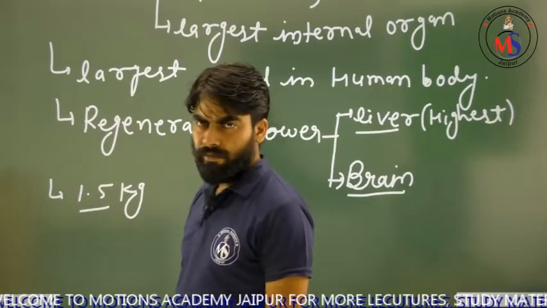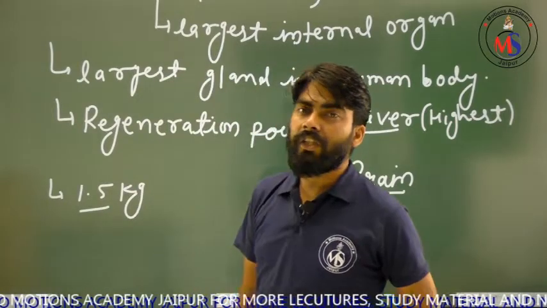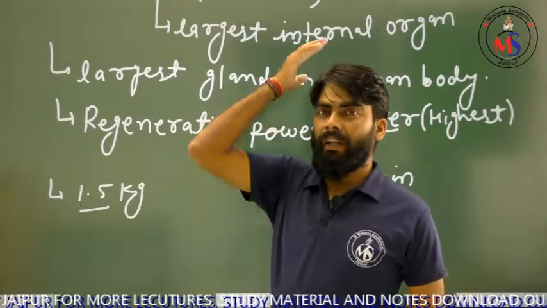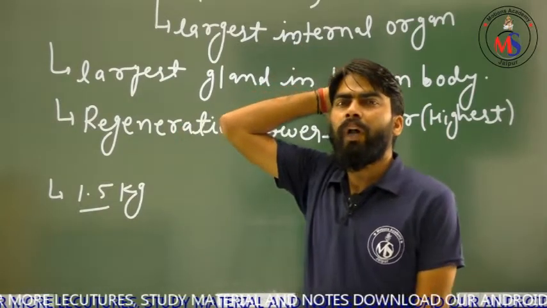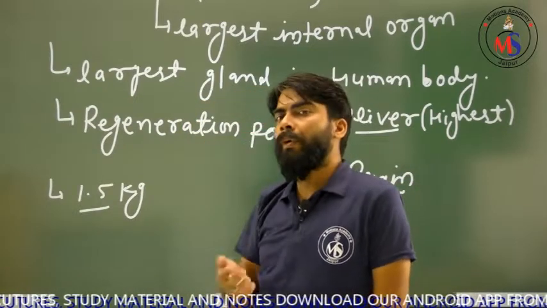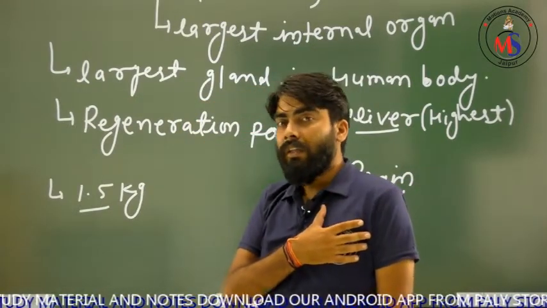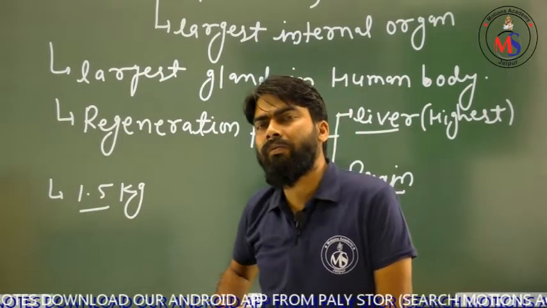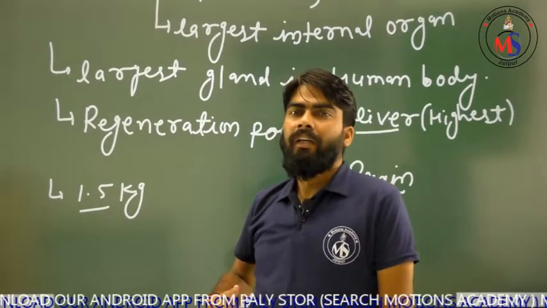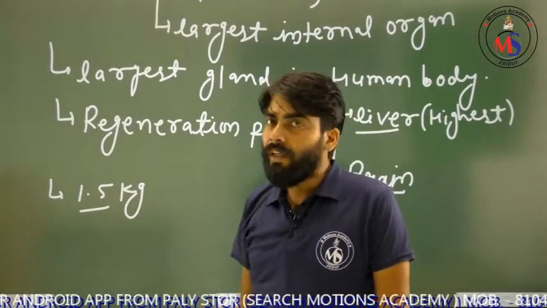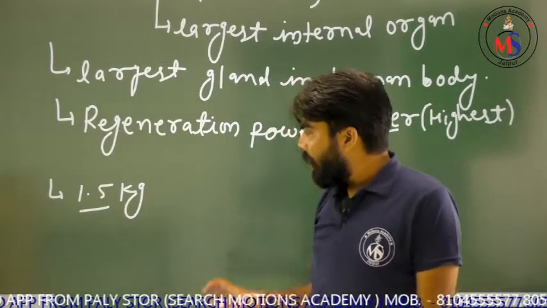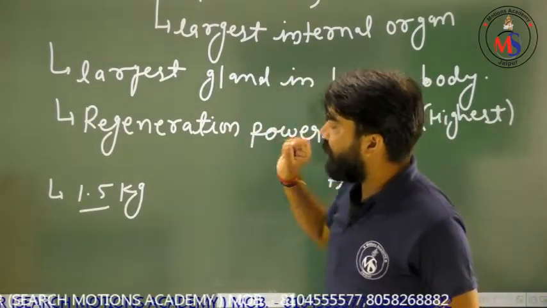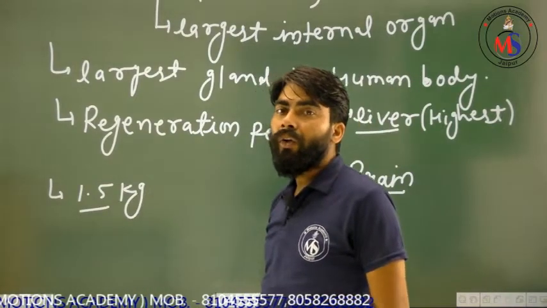That is why it is the largest internal organ in our body, because the brain is approximately 1.3 kg, the heart approximately 350 grams, and the kidneys approximately 150 grams. Now we will discuss some other interesting activities of the liver.